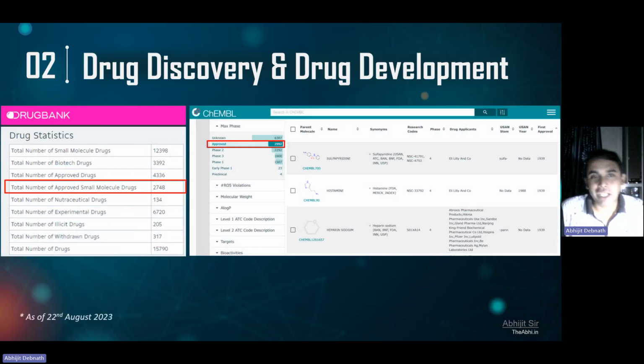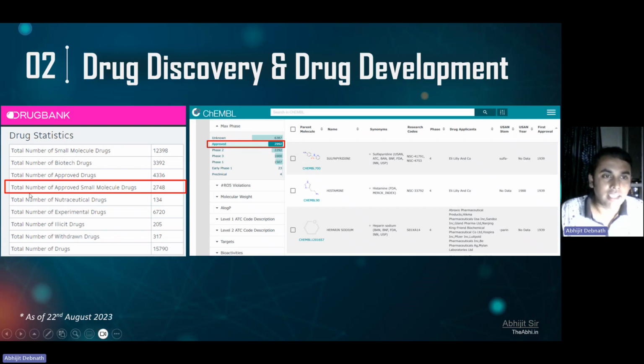So now the biggest question you might be thinking is how many approved drug molecules are available. It is very difficult to tell the exact number because there are different regulatory agencies in different countries. In the US it is called FDA. In India it is called CDSCO. In Europe, Russia, China, Japan, they have their own regulatory agencies. So it is very difficult to tell the exact number of drugs approved by the FDA.